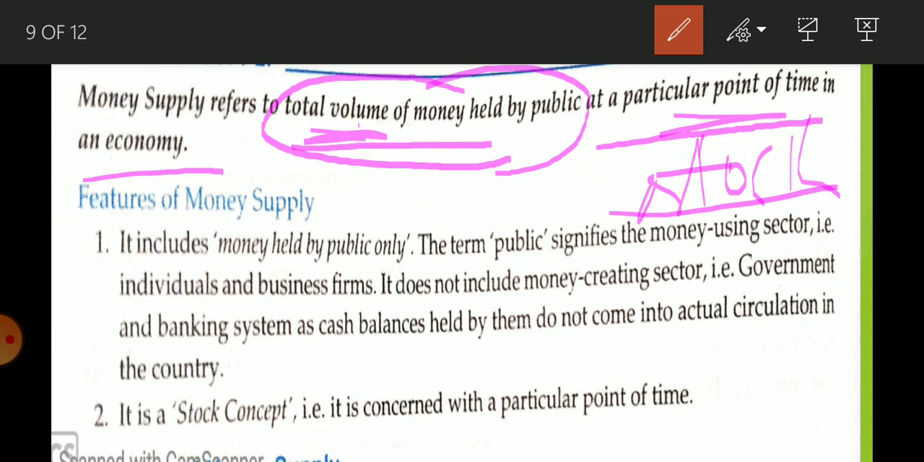Now features of money supply. It includes money held by public only. So it signifies that it includes only the money using sector. So who are the money using sector?